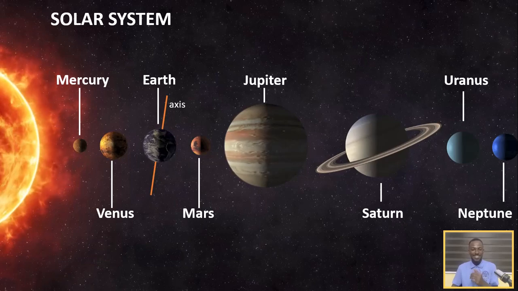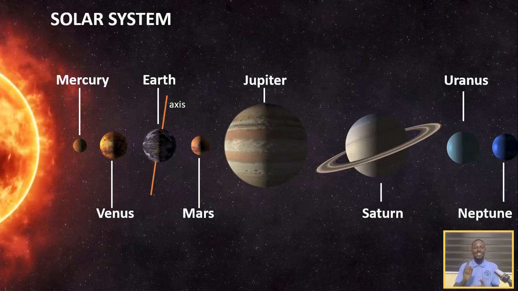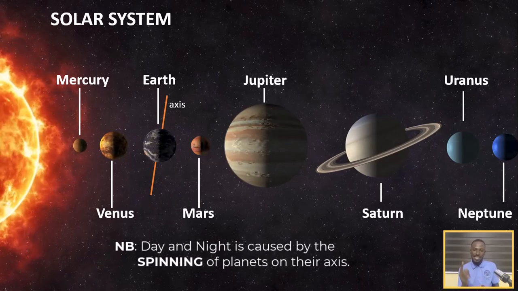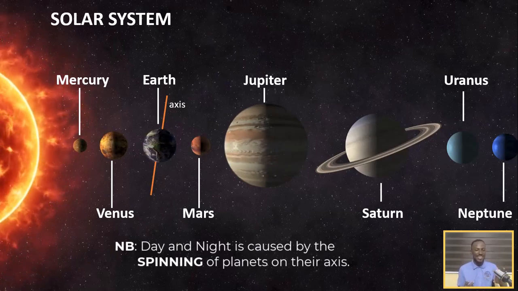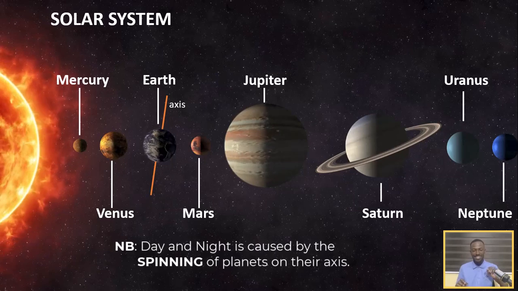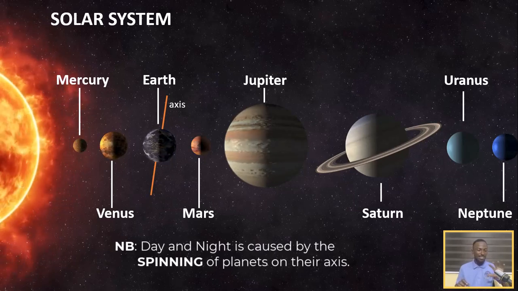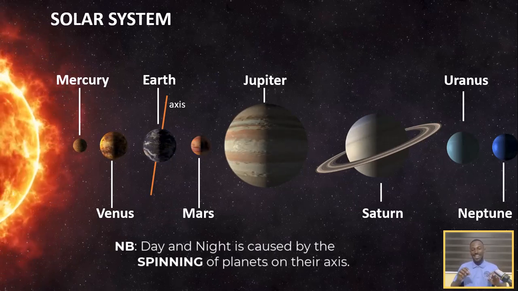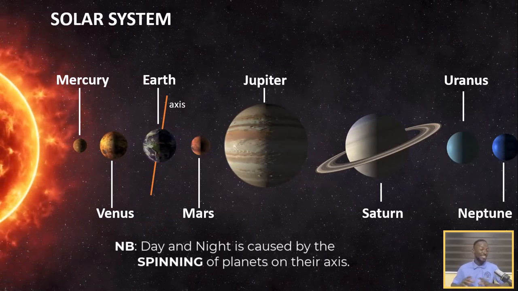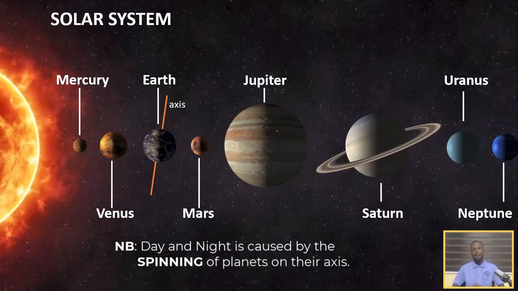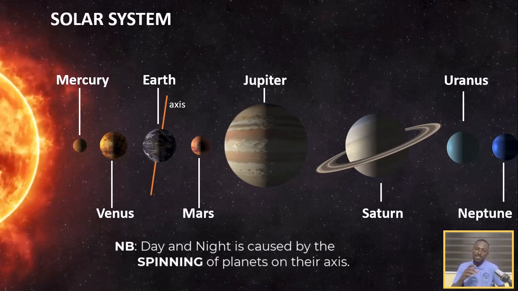So what does that mean? Simple. When a planet spins on its axis, that is what causes day and night. The part facing the sun experiences daylight, and the part facing away from the sun experiences darkness. As simple as that.